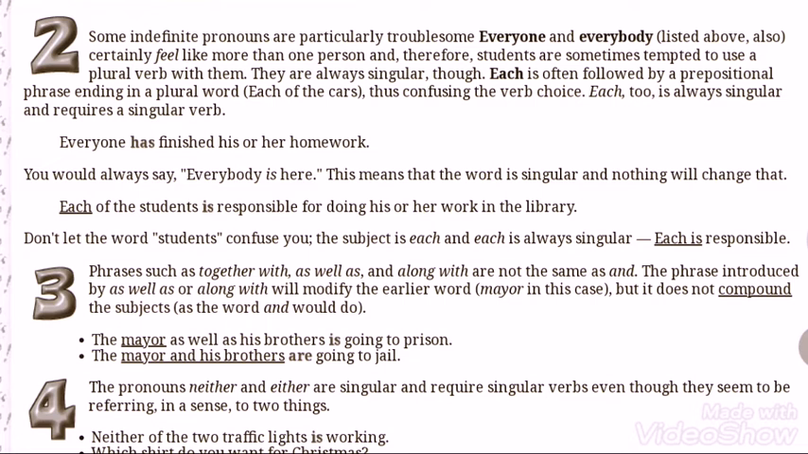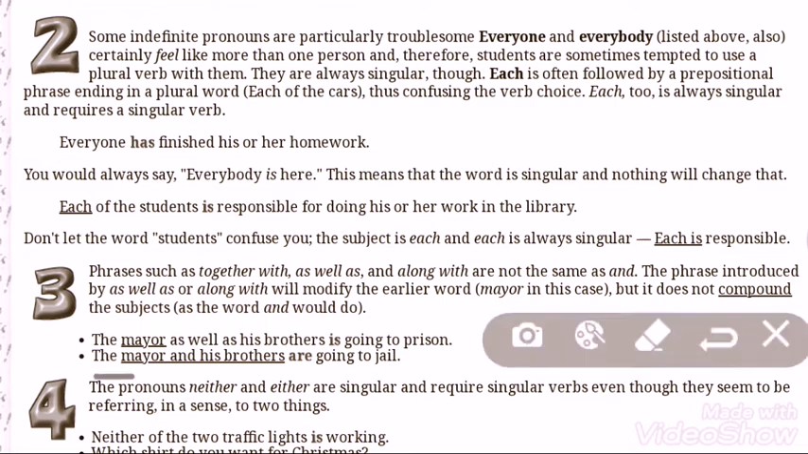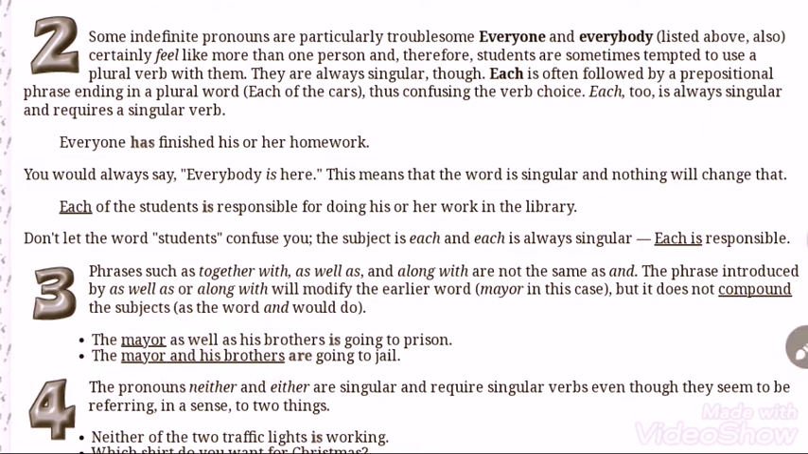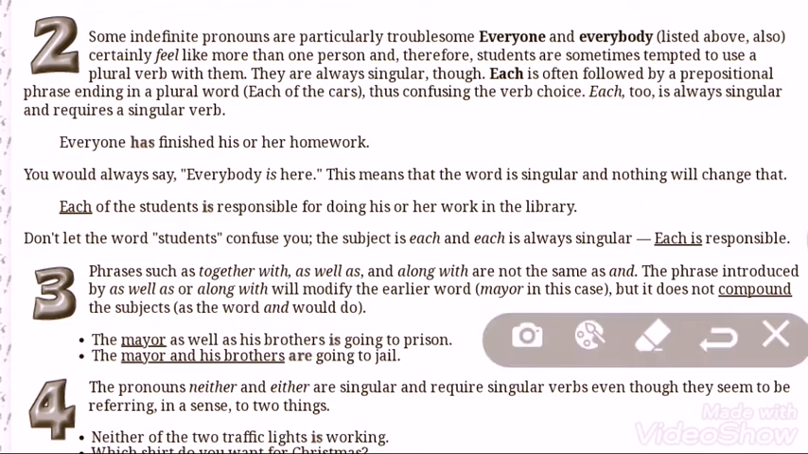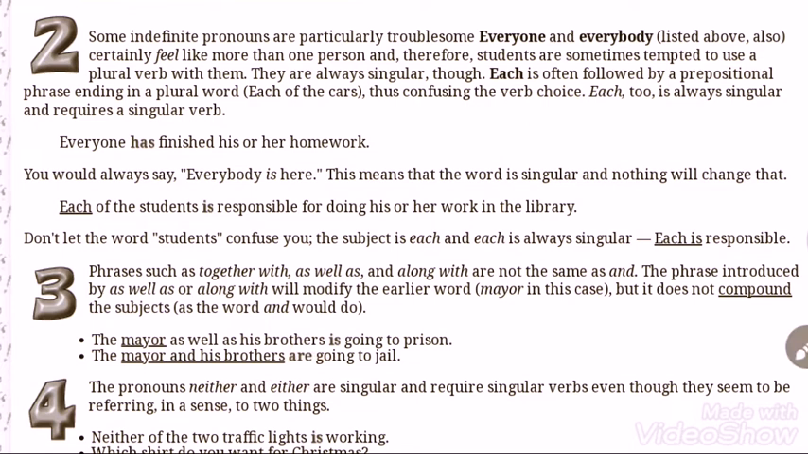But when mayor and his brothers have been joined by and, here you see brothers is deciding the verb are. So the rule is, if two phrases or two nouns are joined by as well as, then the first one decides the verb. In the case of and, if two phrases or two nouns are joined by and, then the last one.